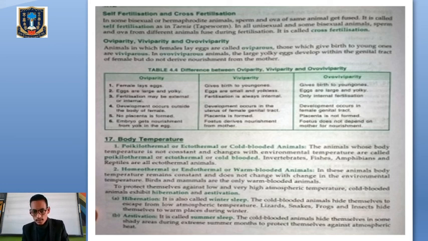In order to protect themselves against very low and very high temperatures, cold-blooded animals have developed a few processes to escape those adverse climatic conditions. One is called hibernation, the long winter sleep. Cold-blooded animals hide themselves to escape from the low temperature, like the lizard, snake and frog. Estivation means the summer sleep. Cold-blooded animals hide themselves in some shady area during extreme summer conditions. So these are the two processes by which cold-blooded animals try to escape adverse environmental conditions. Though in warm-blooded animals also, we can find hibernation in the polar bear, which goes for a long winter sleep.